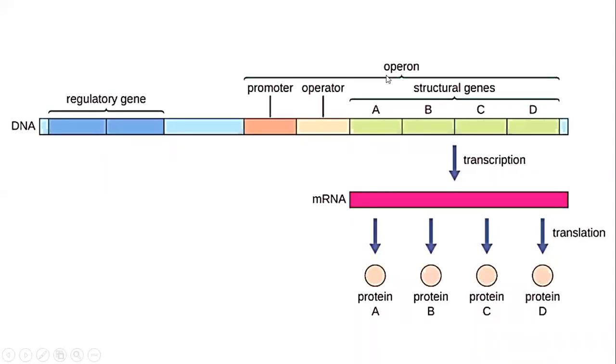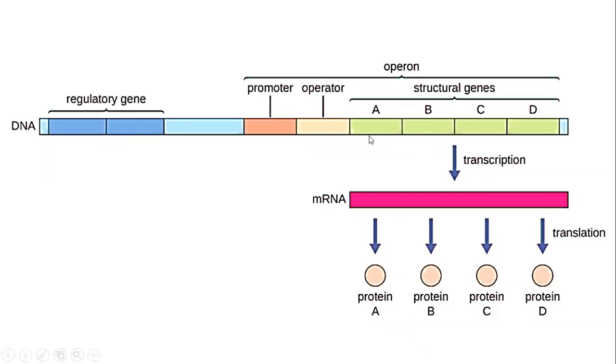That means with the presence of the regulatory system, there is a cluster of structural genes present. And these structural genes are not a single stretch of nucleotides. They are interrupted by stop codons.